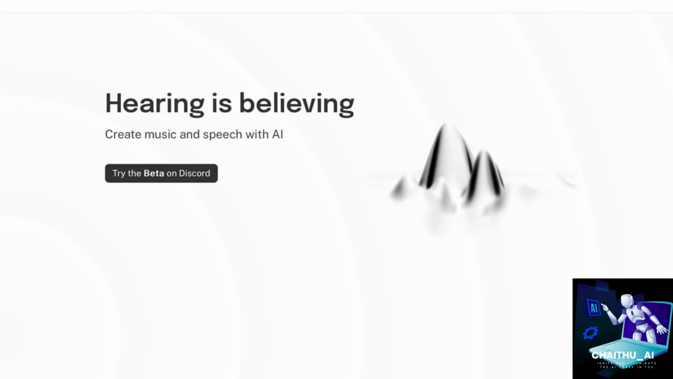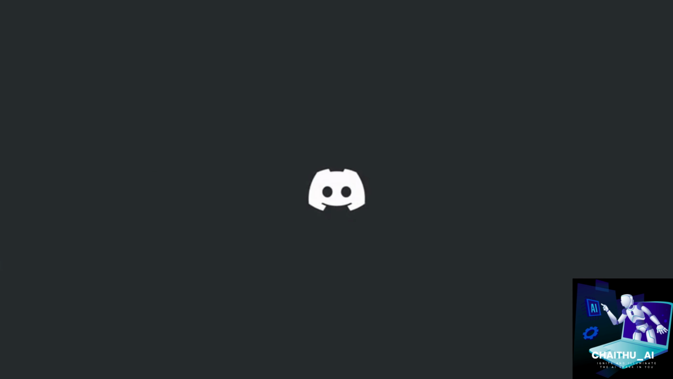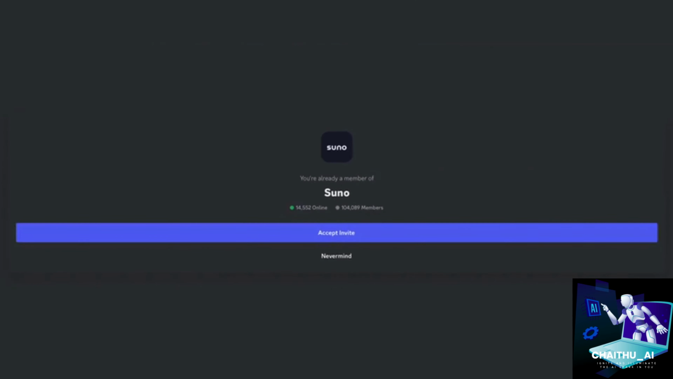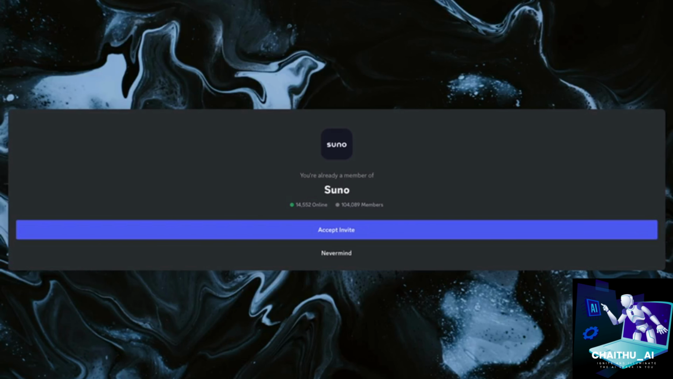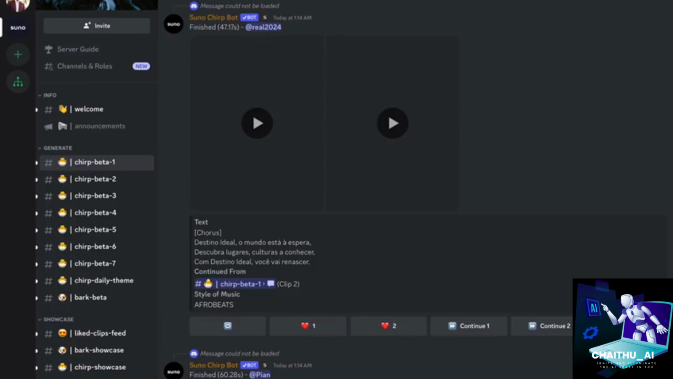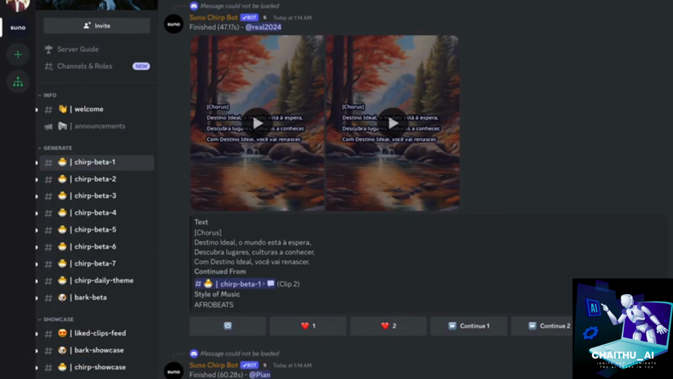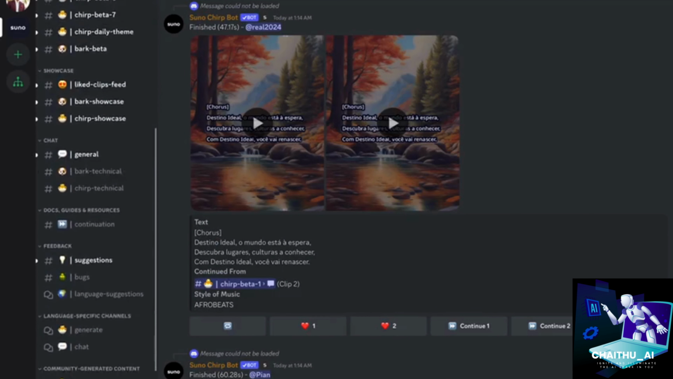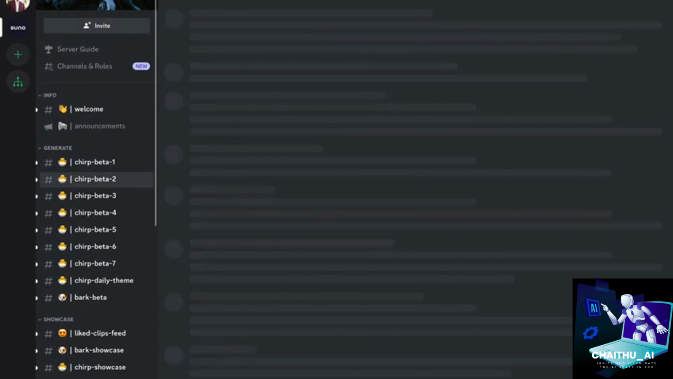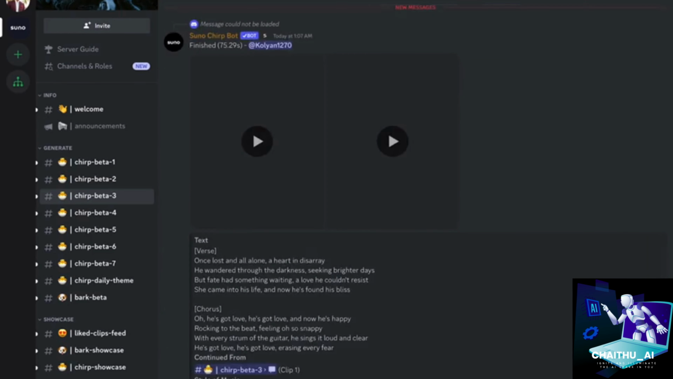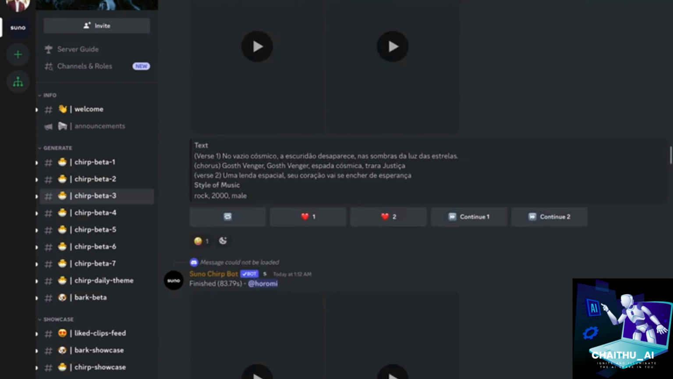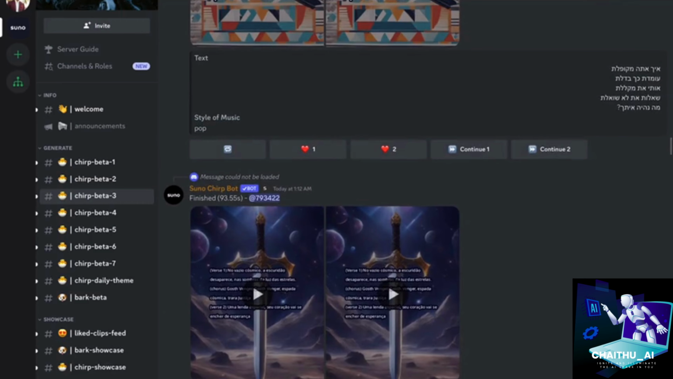Upon opening the page, you'll see the option called Try the beta on Discord. Press that, it'll take you to the Discord app. A pop-up will appear and ask you to accept the invite. Just accept it. Then you can see in the Suno channel, there will be so many servers created with different names called Chirp Beta 1, Chirp Beta 2, and so on. These are all the open servers where people who are testing and using this beta version of Suno.ai will create their music, chat, and discuss it in a group kind of environment.